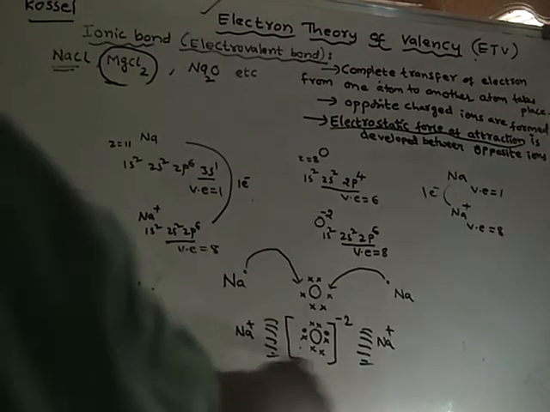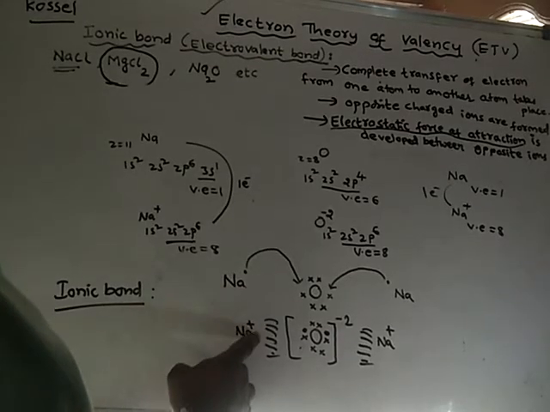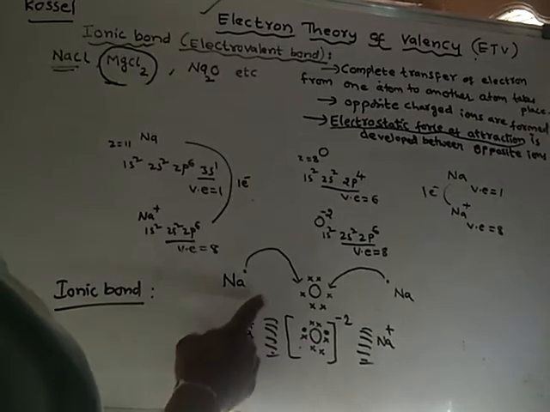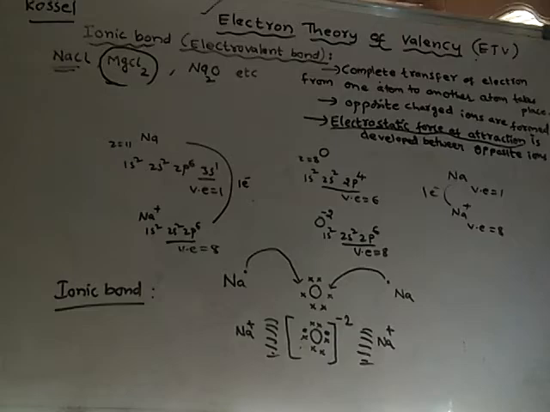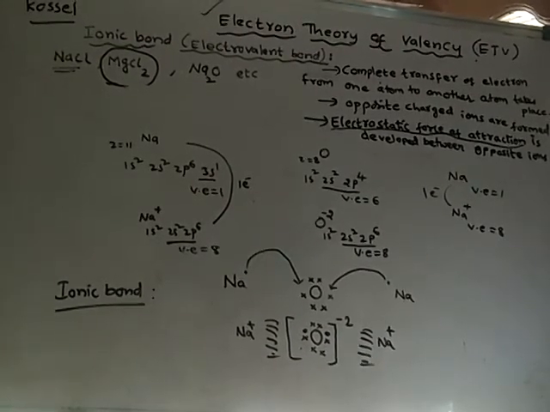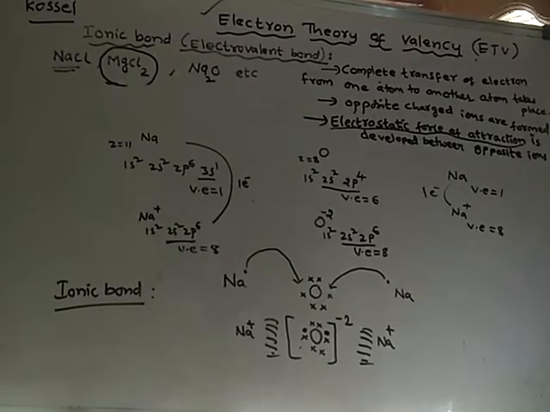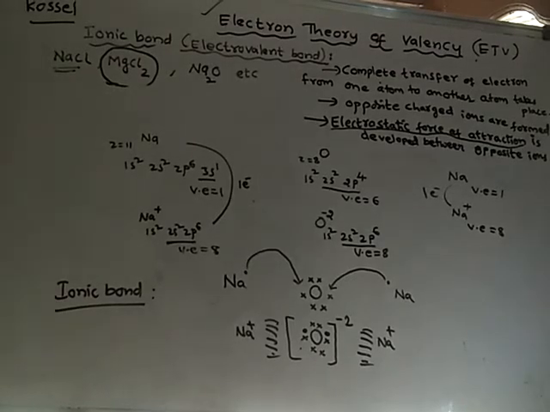So in the ionic compound, what is happening? Atoms will lose electrons to form cations, and those electrons are accepted by other atoms to form anions. In this way, cations and anions are formed. Actually, there is a relationship between the number of cations formed and the number of electrons lost from each cation.